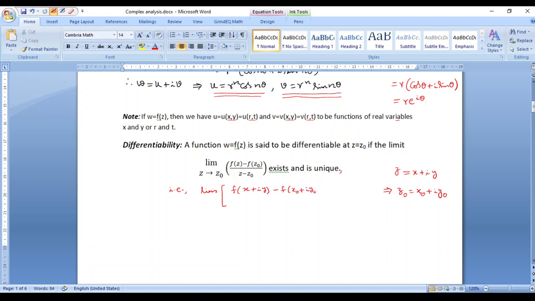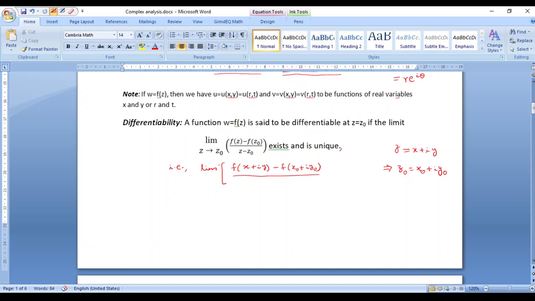And when z approaches z naught, we have x plus iy, which is supposed to approach x naught plus iy naught, supposed to exist, and obviously when I say exist, it is also supposed to be unique.